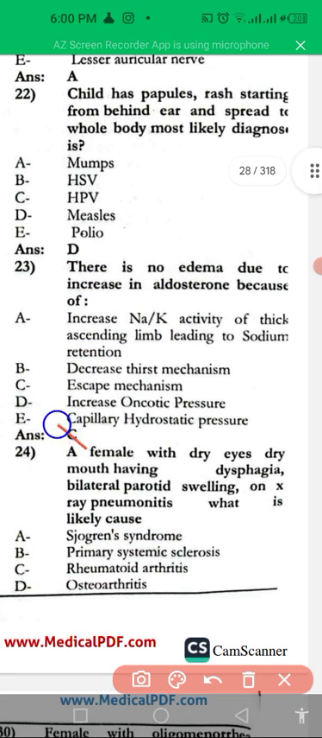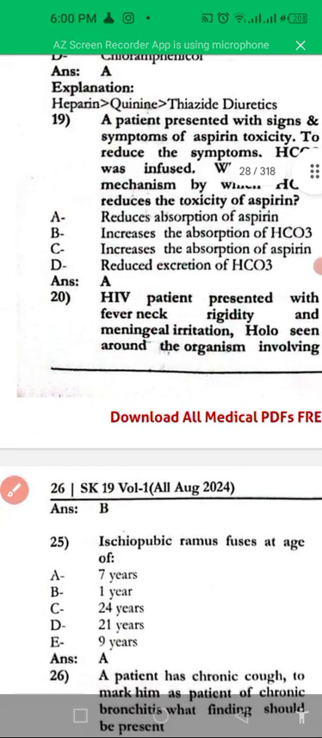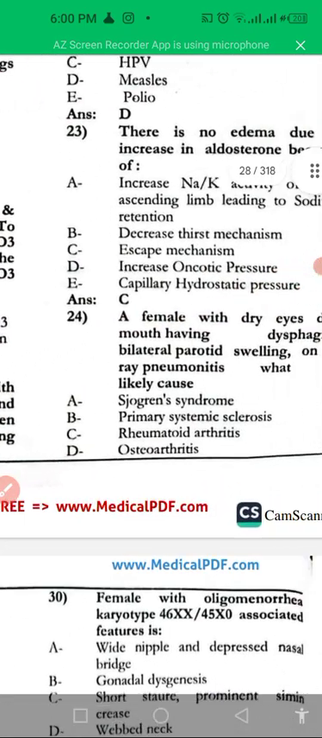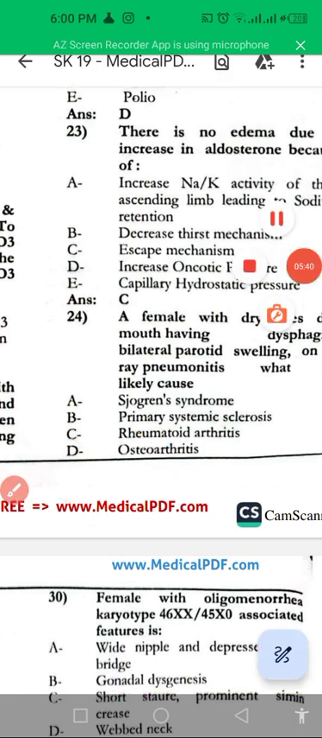A female patient with dry eye, dry mouth, dysphagia, and bilateral parotid swelling, and X-ray shows pneumonitis. What is the likely condition? It is known as primary systemic sclerosis. We will be looking at this condition, primary systemic sclerosis.